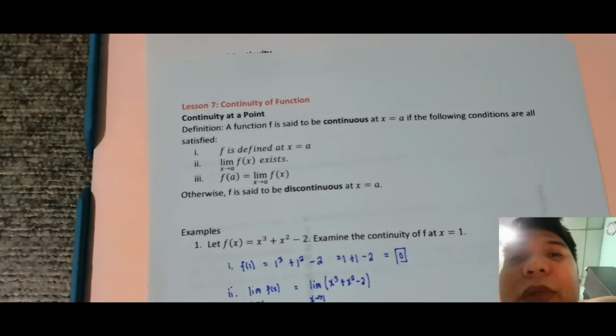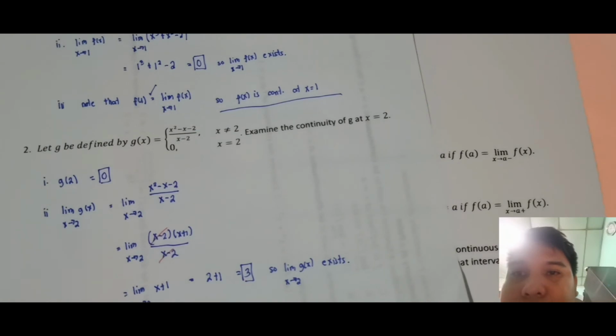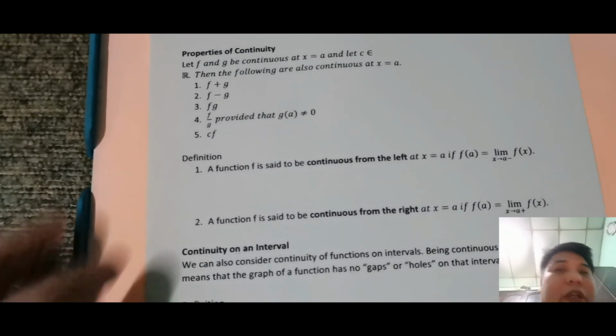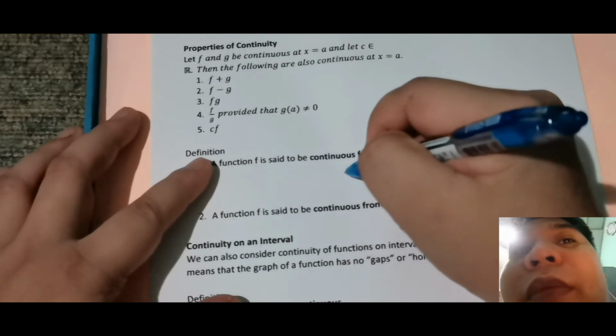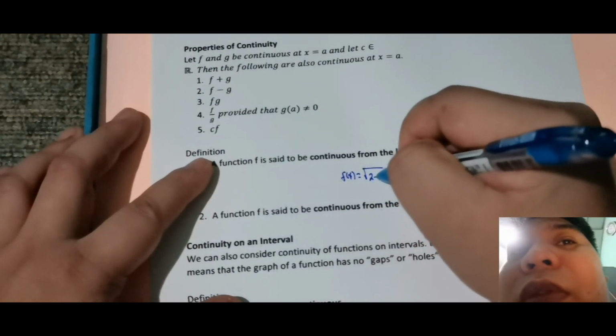Okay, so I think may example tayo nun. Wala dito yung example. Ulit, kunyari lang limit from the right, hindi equal sa left, tapos yung from the right mo equal pala sa f of a mo, therefore continuous siya from the right. So for example lang, kunyari si f of x is equal to 2 minus x.